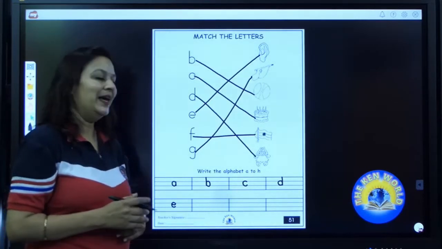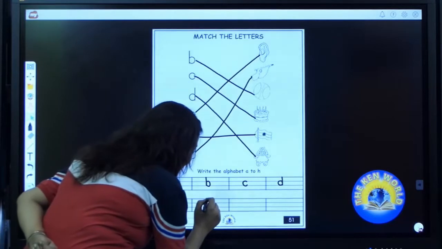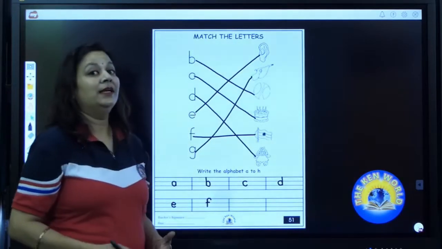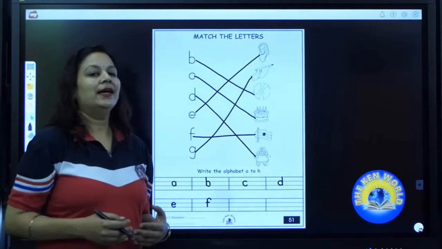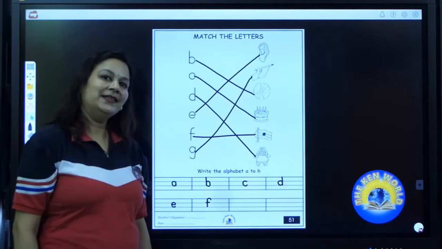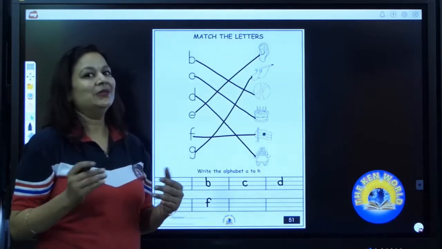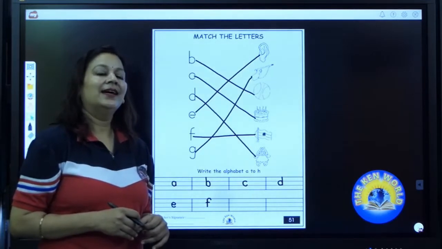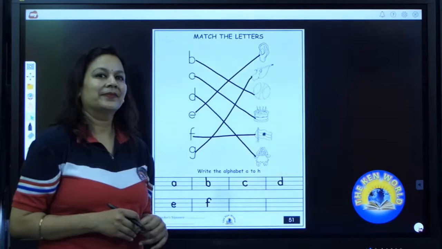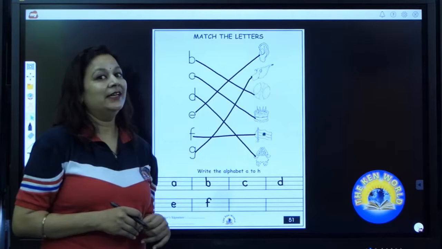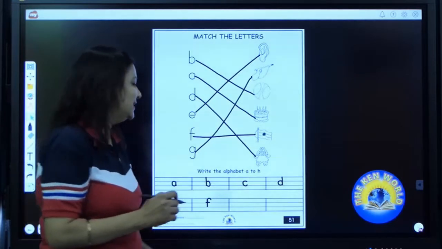Correct. It's F. Now speak with me. F says F. F as in flag. Now it's your turn to write F in your files. Write it nicely. Have you all done? Now what comes after F? It's G.